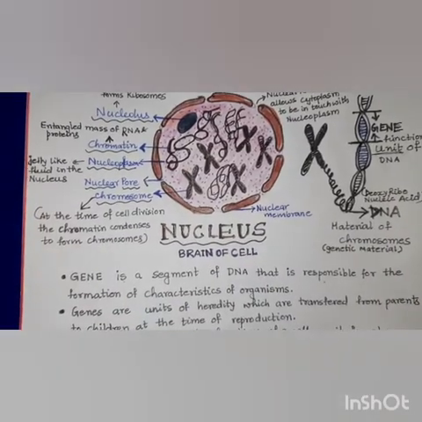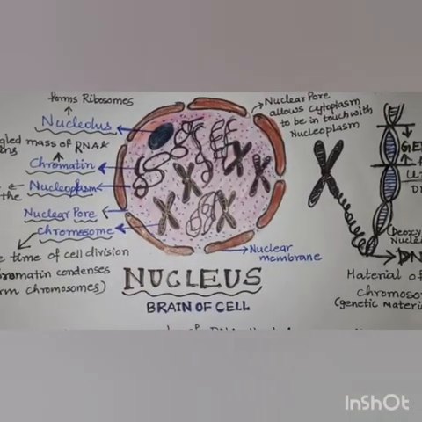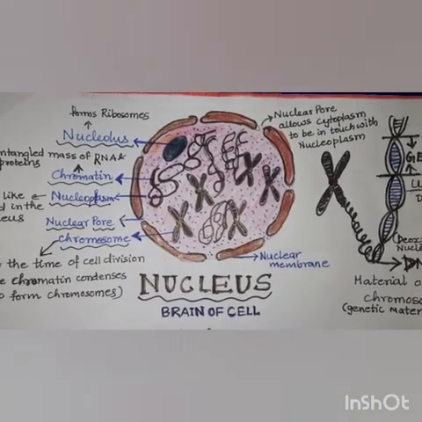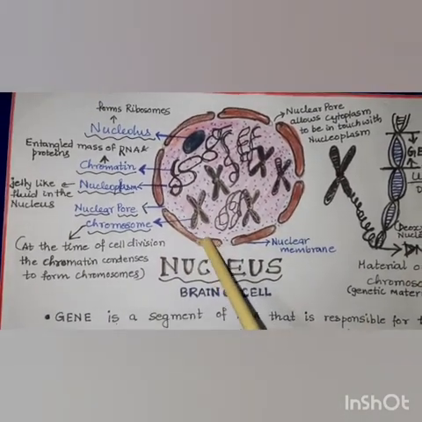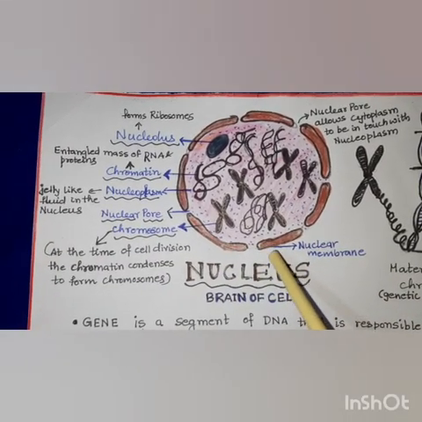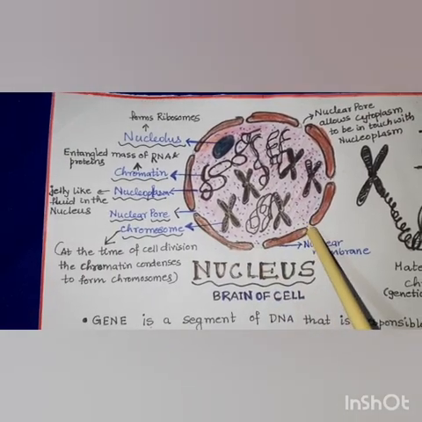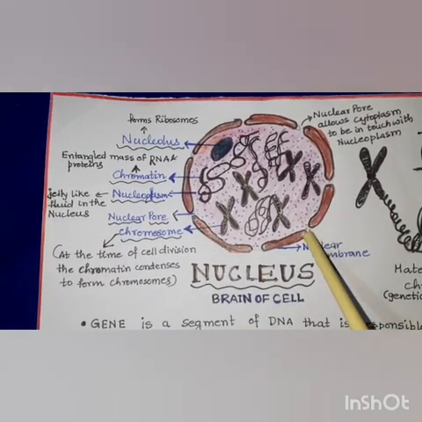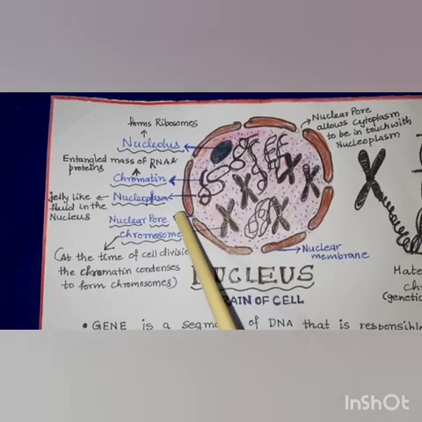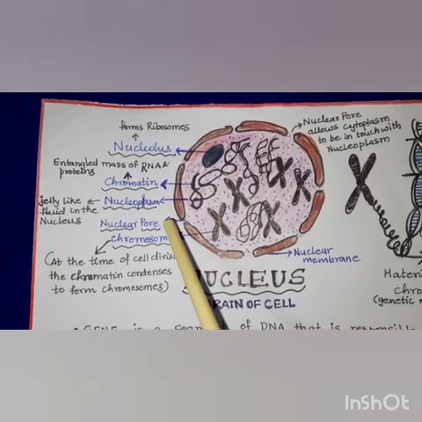Now let's start discussing the most important cell organelle, that is the nucleus. In this figure you can see the structure of a nucleus. You can see the outer covering of the nucleus, which is the nuclear membrane. It is a double layered membrane. In the nuclear membrane you can see many small holes called the nuclear pore. The nuclear pore allows the nucleoplasm to communicate with the cytoplasm which is present outside the nucleus.